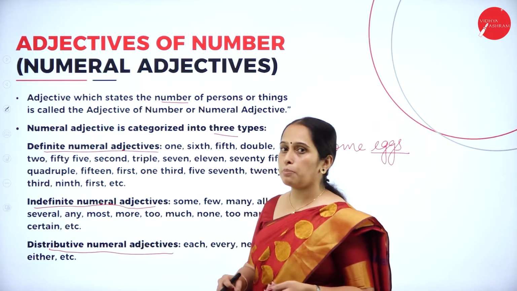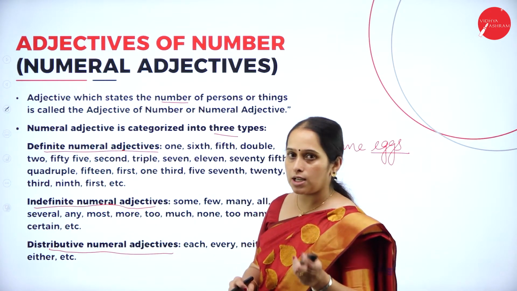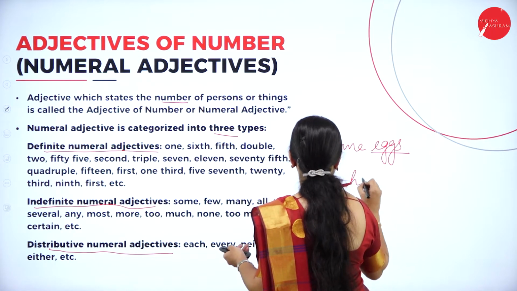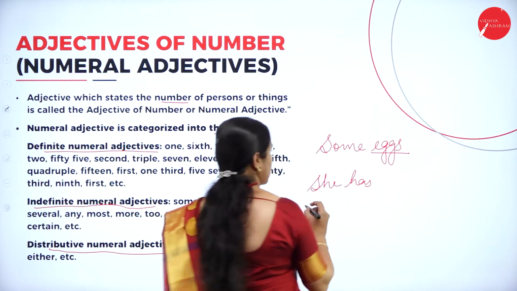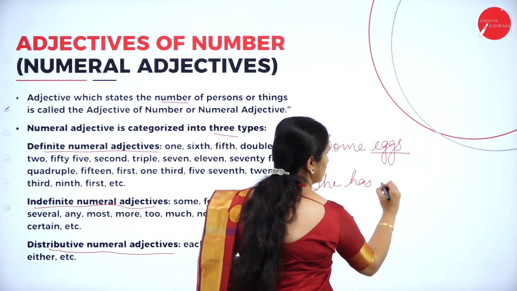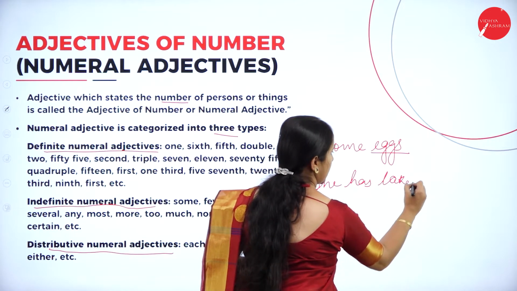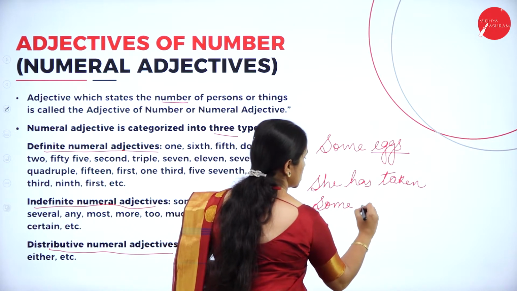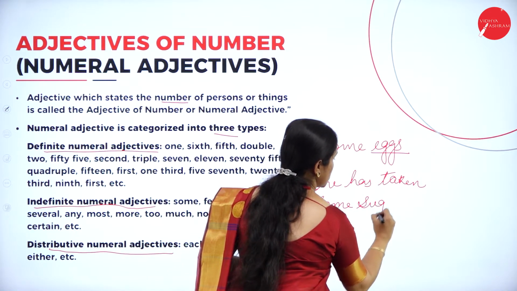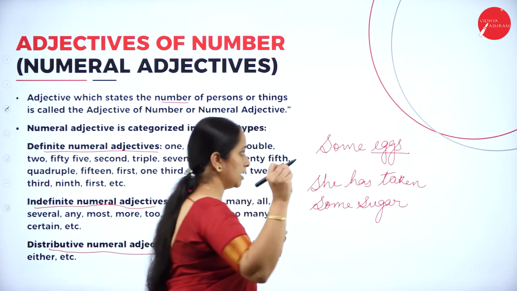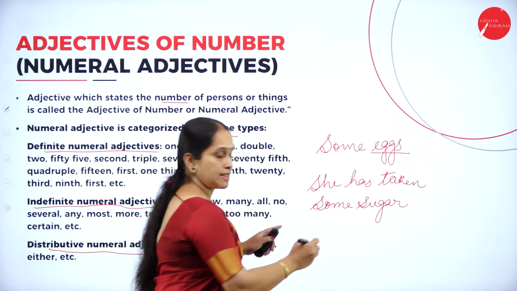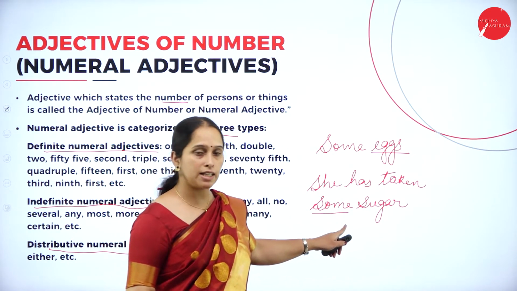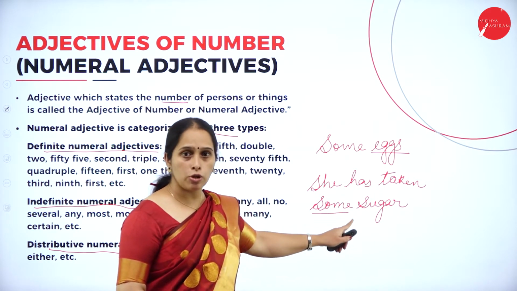And one more example, for adjectives of quantity: she has taken some sugar. So here the adjective some is followed by sugar.